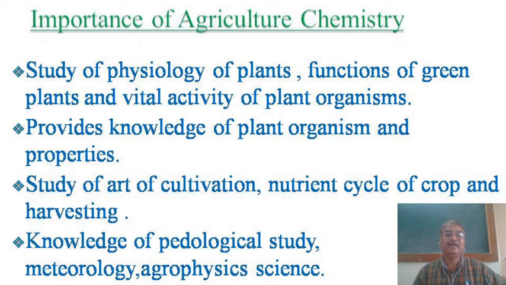These are the techniques where we get advanced knowledge from agricultural chemistry, and this art of cultivation is provided by agricultural chemistry. Nutrient cycle of crop and harvesting is also provided by agriculture chemistry. These variations are done in this field, right? So this knowledge is also provided by agricultural chemistry.